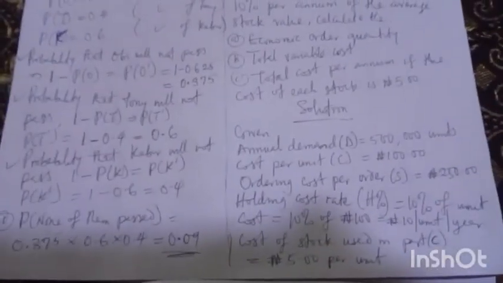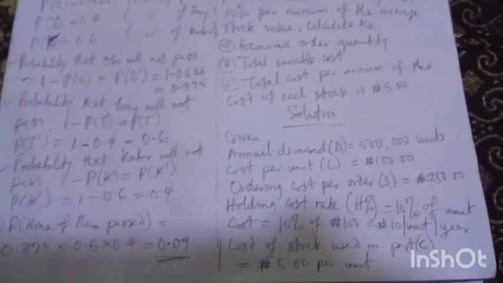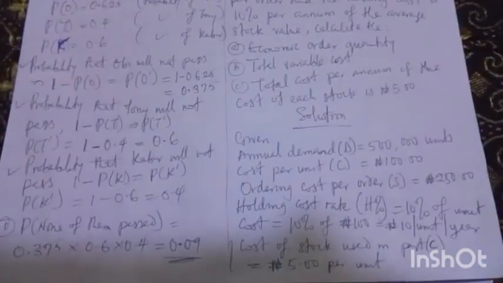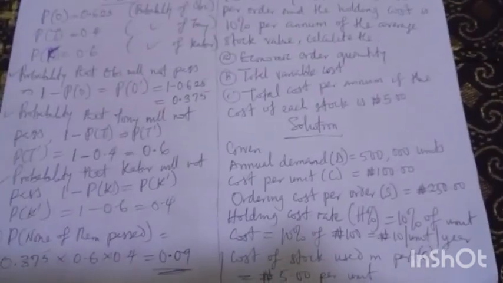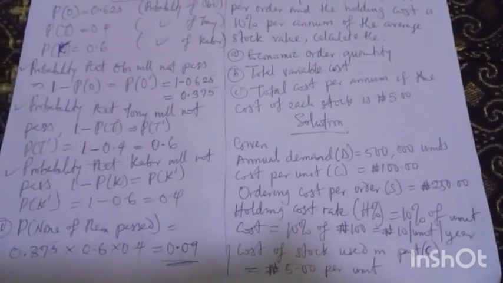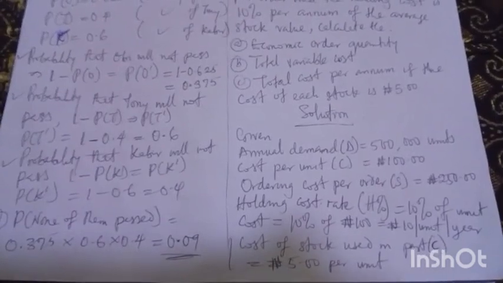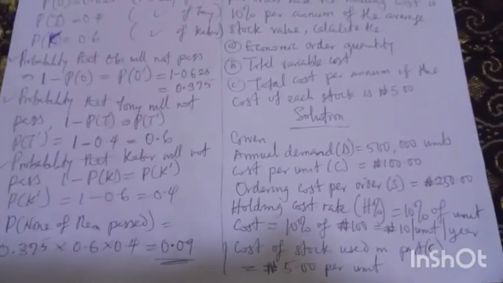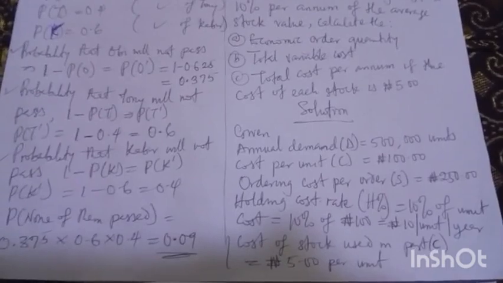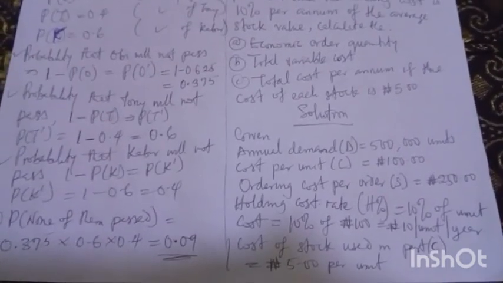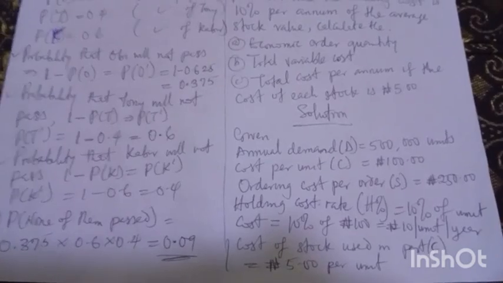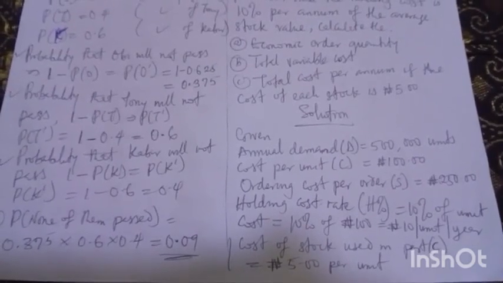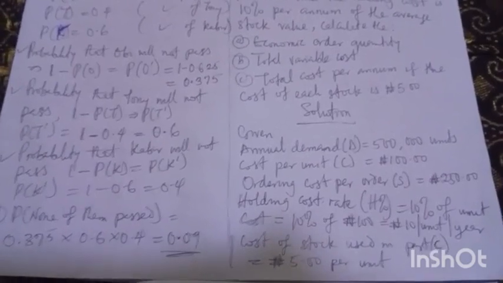All right. Annual demand is 500,000 units. Cost per unit, that is C, has been said to be 100 naira. And ordering cost per order, when you order, that is S, is 250 naira. Then holding cost rate: we use H to represent the holding cost. The holding cost rate is 10% of the unit cost, so we have 10% of 100 naira, which is 10 naira per unit per year.